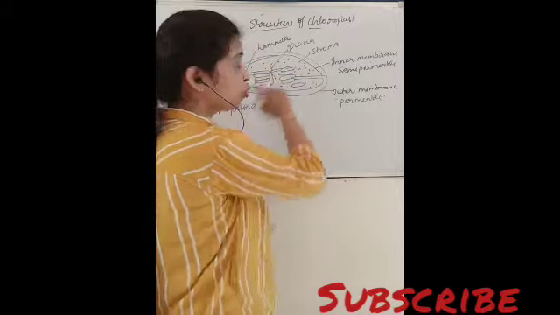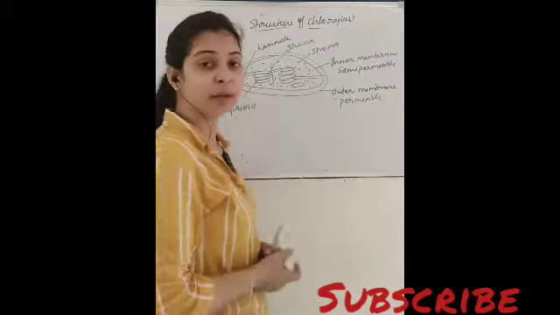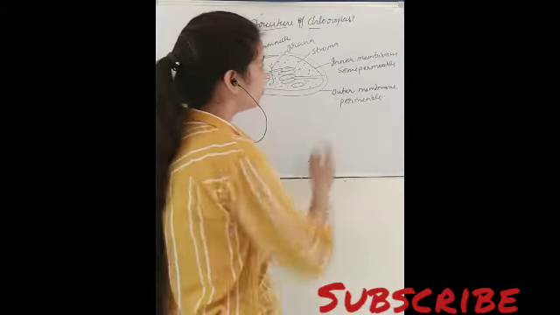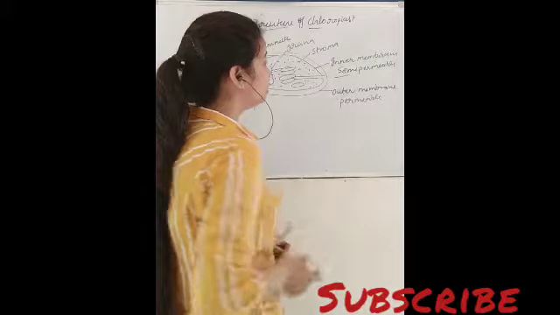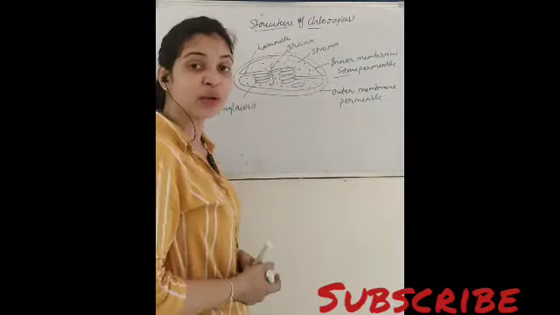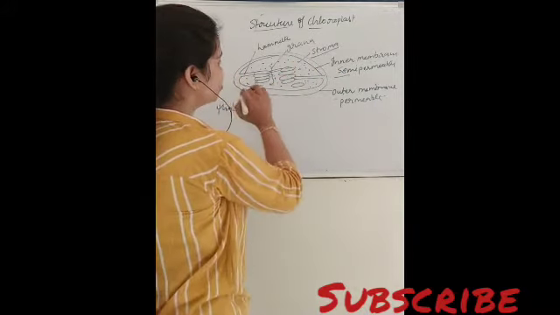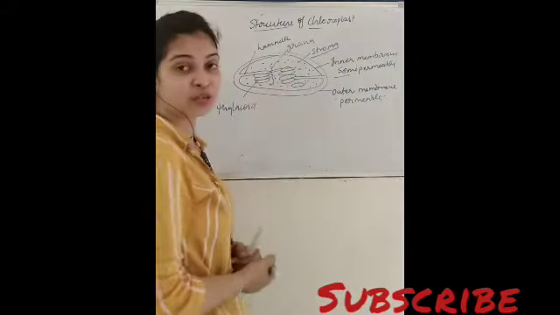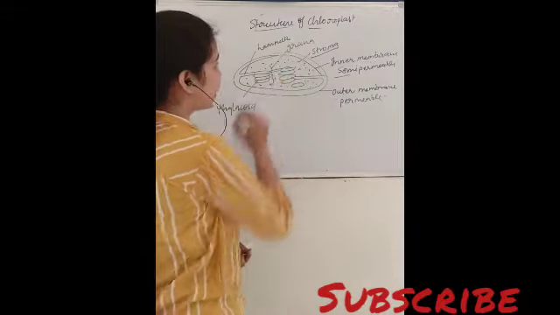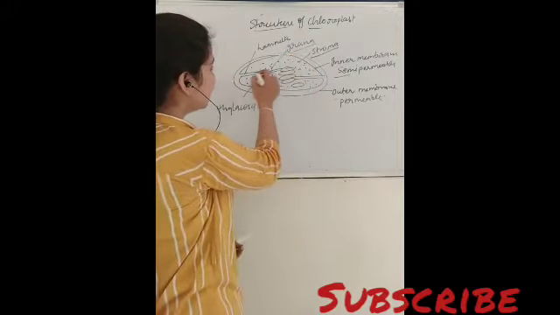Here we see the structure of chloroplast, in which it is bounded by a double membranous structure, and the outer membrane which is permeable and the inner membrane which is semi-permeable. Inside this membrane we can see that a jelly-like fluid is present, which is known as a stroma, and in this stroma we can see that disc-like structures are present, which are known as thylakoid, and the cluster of thylakoids are known as grana, and here these grana are also attached